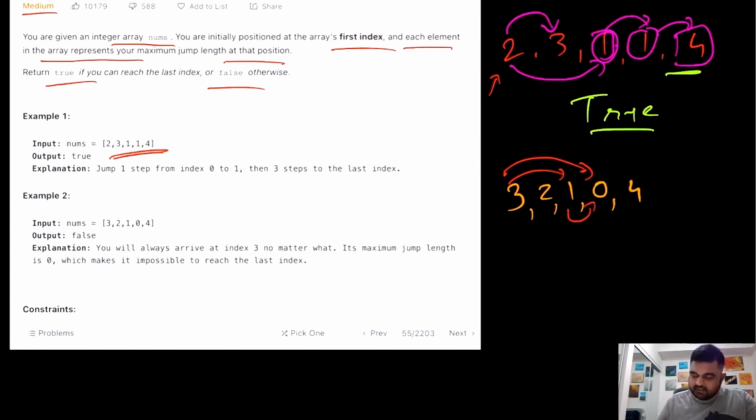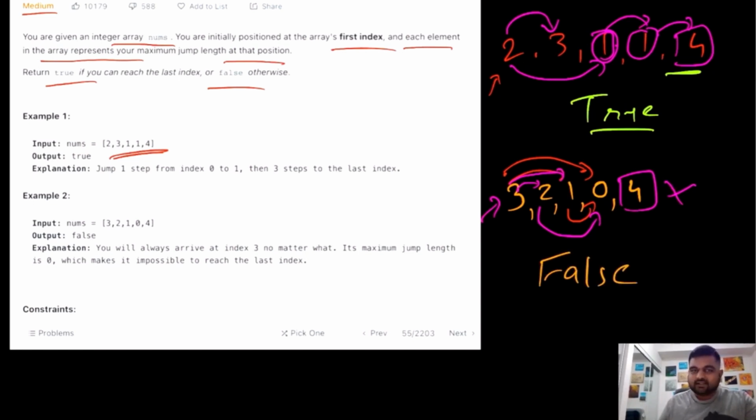And lastly, rather than taking 2 jumps from here, we'll just take 1 jump. So we'll end up over here at this position number 2. Now at this 2, the maximum jumps we can take is 2. So again we end up at the 0, which means that in any circumstances, if we start at this position number 1, we cannot reach this last position. So over here we would return false. This is basically the problem statement.